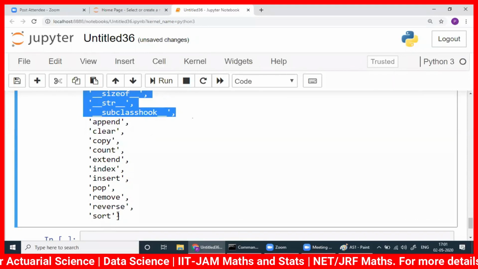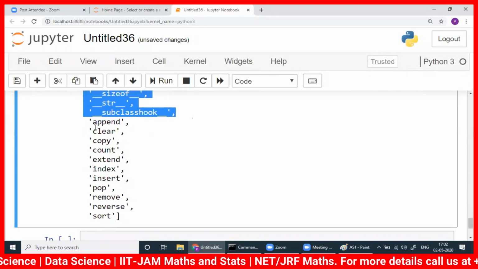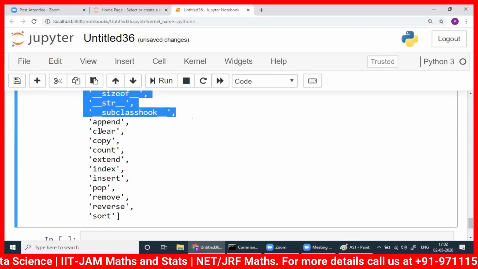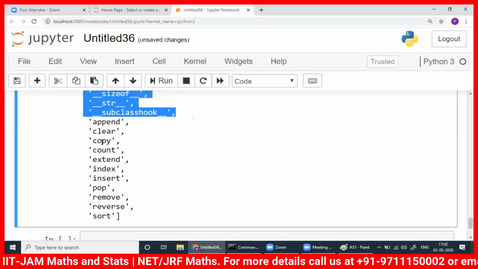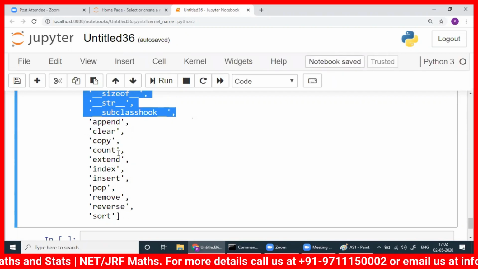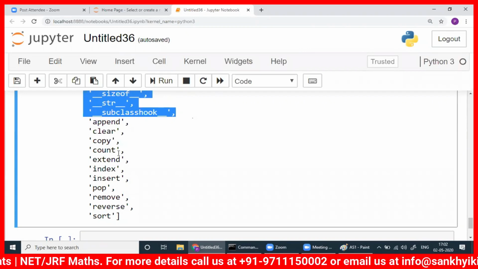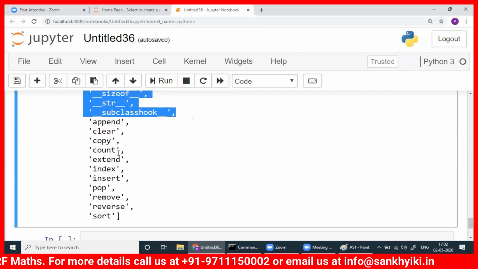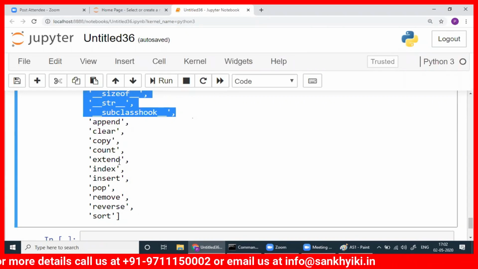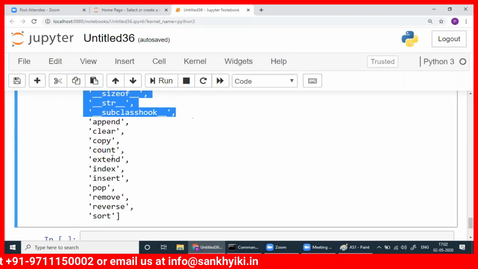Okay. What we'll do is we'll see these methods here. These are the methods you can do using list. Append method is there. Clear method is there. Copy, count. What will it count in a list? The number of occurrences it will count. Extend method is there. What is the difference between append method and extend method? If you don't know, how can you know? You need not remember. Once again, I'll tell you how to know.